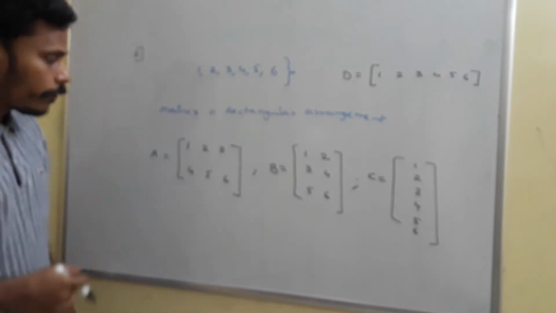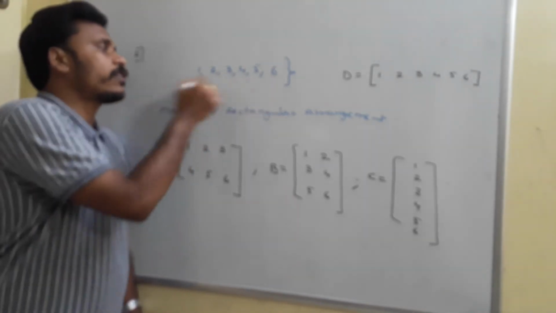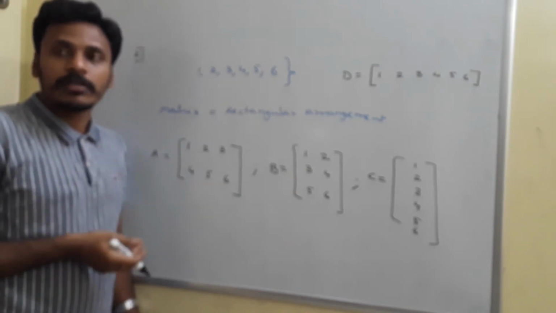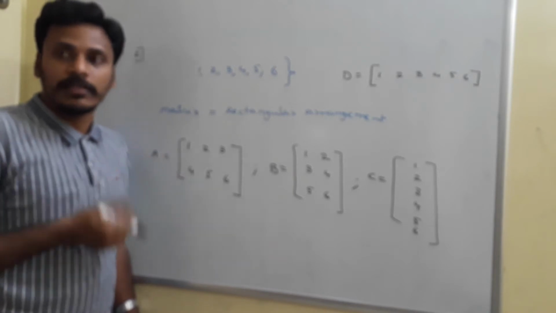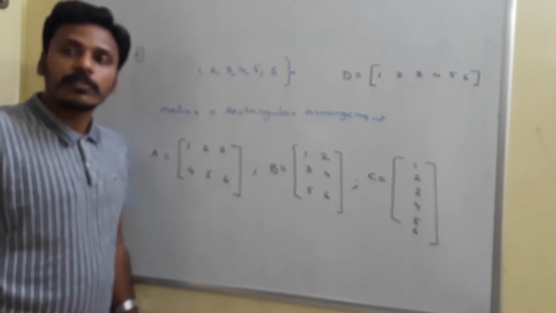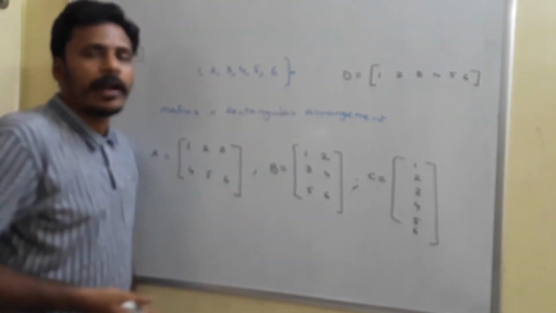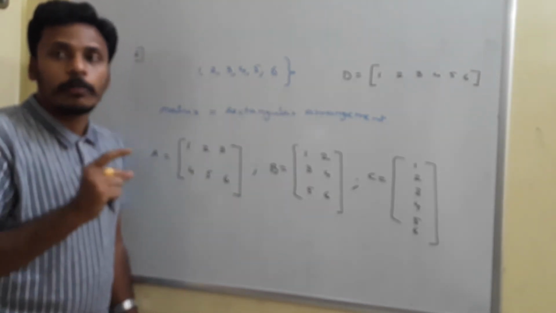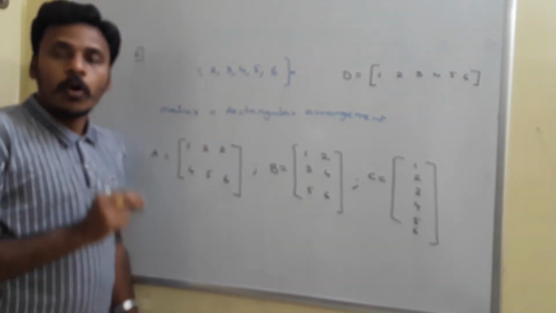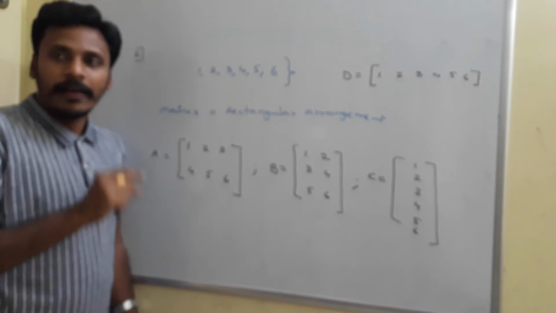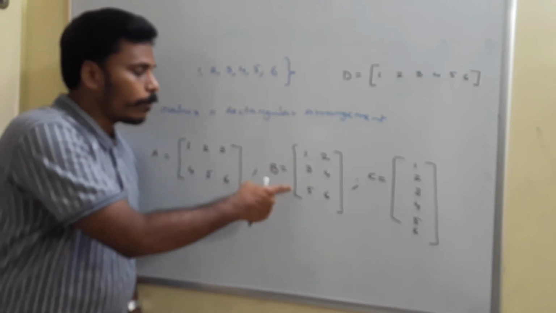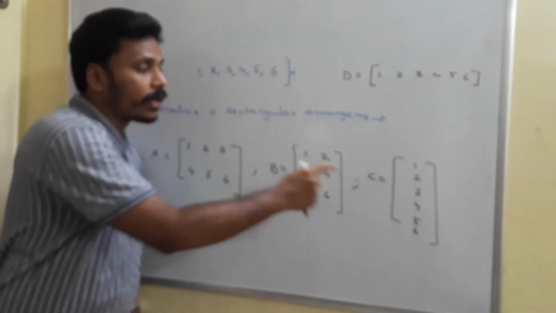See, if I gave you 6 elements and a task, write a matrix using these 6 elements, there are many possibilities. Different persons will consider different matrices. A unique matrix is not possible if I say write a matrix with these 6 elements. There is a chance that one writes in one way, everybody need not write the same. Some people will write matrix A, some people may consider matrix B, some people may consider matrix C.